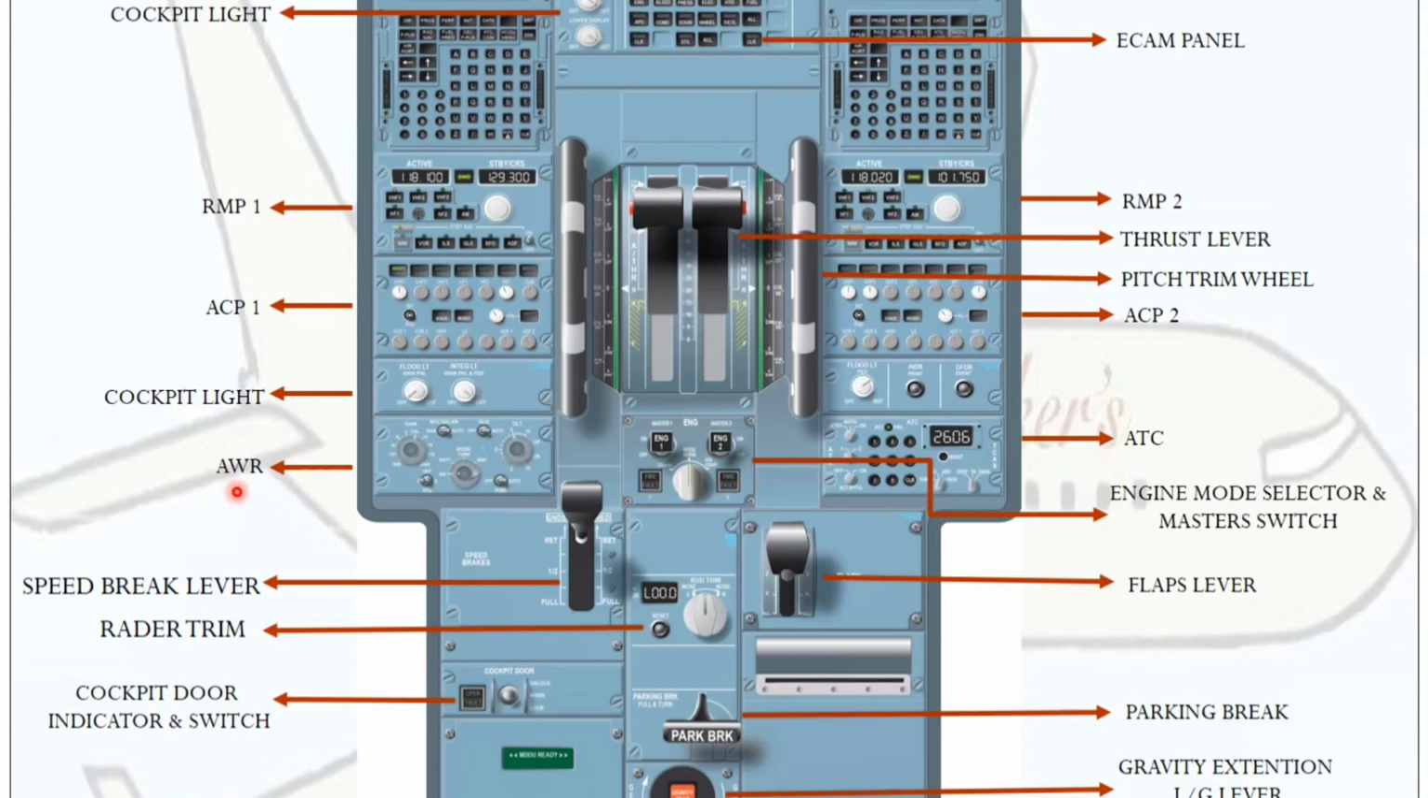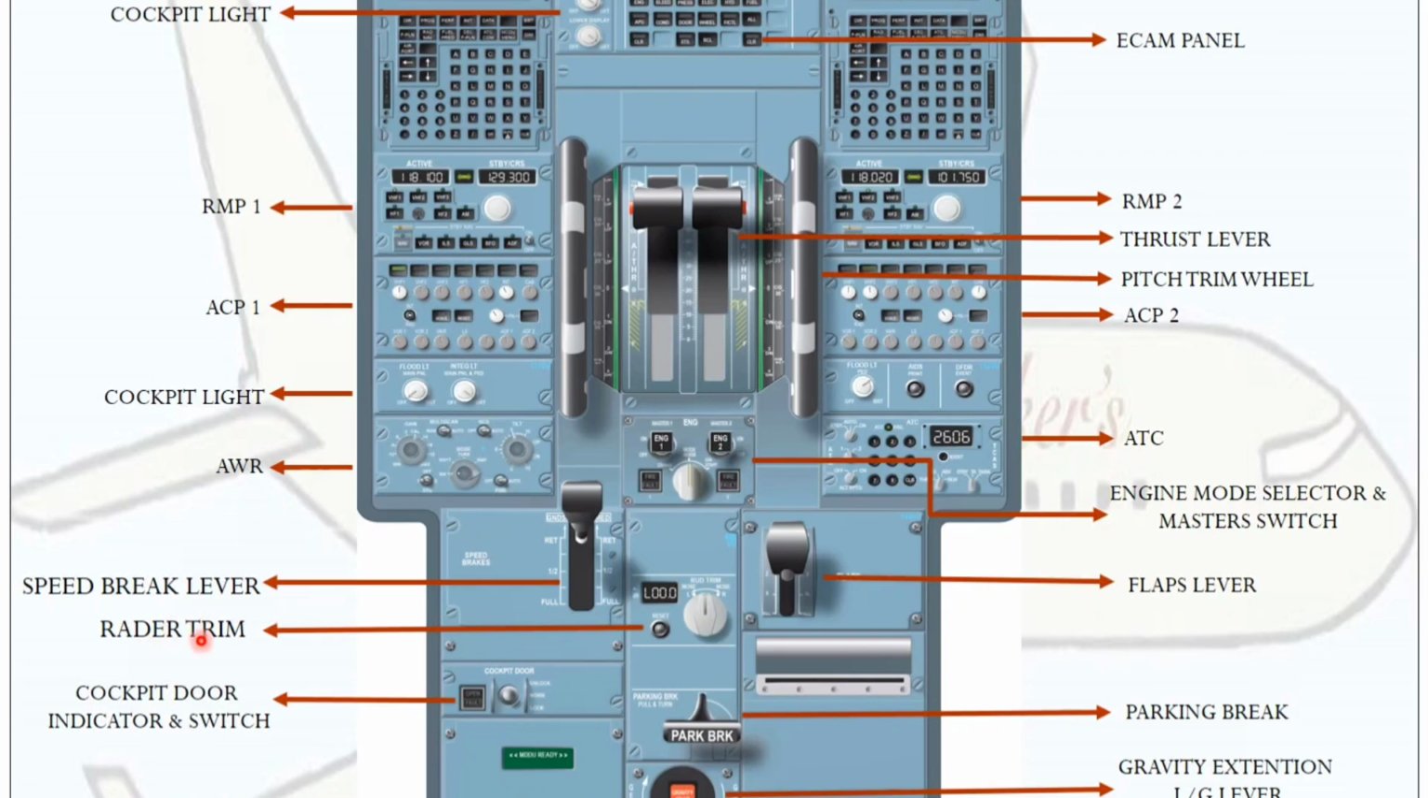Next one is AWR, airborne weather radar. This is normally used for knowing the weather and turbulence, and it can also give wind shear warnings. Next one is the speed brake lever. The speed brake lever is used to reduce the speed of the aircraft, and we can also use it for decelerating the aircraft.